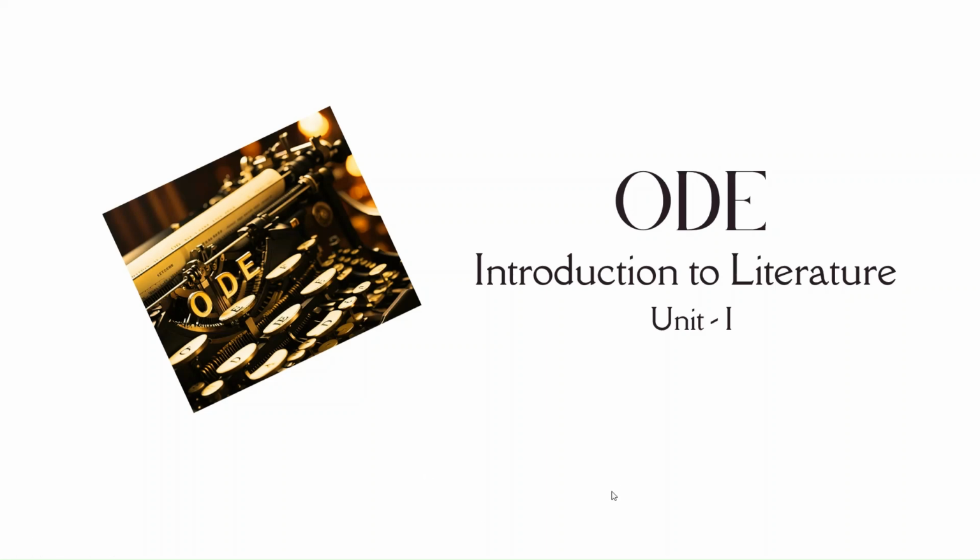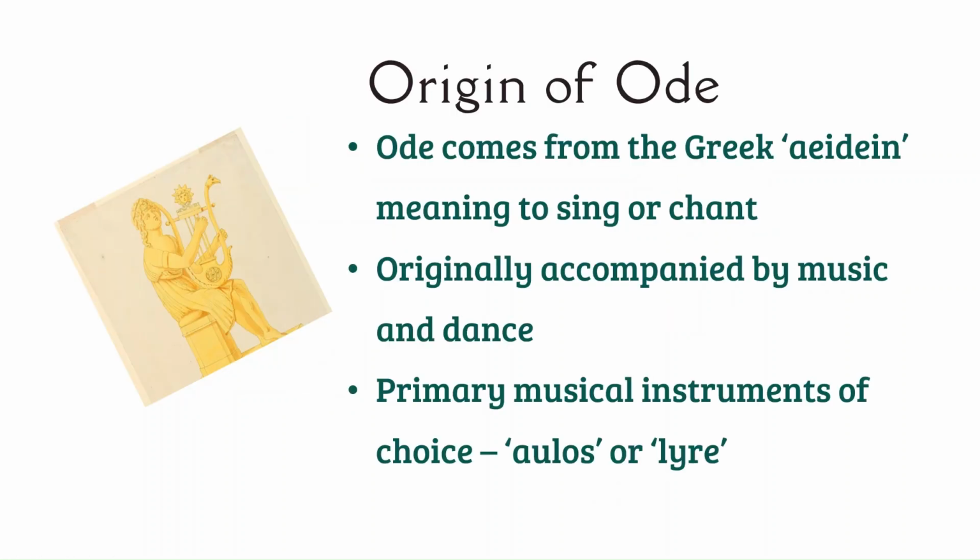Hello everyone. In this video, we are going to discuss ode as a poetic form. First, let's see the origin of ode. The word ode comes from the Greek language, from the Greek word "eidin," meaning to sing or chant. An ode is usually accompanied by music and dance. The primary musical instruments used while singing an ode are aloes, sometimes lyre.